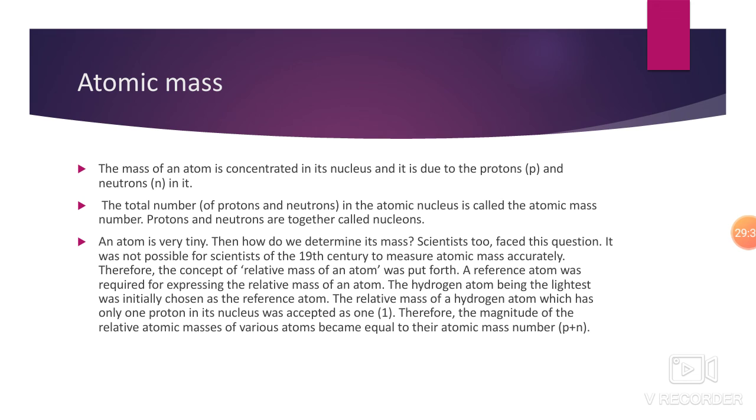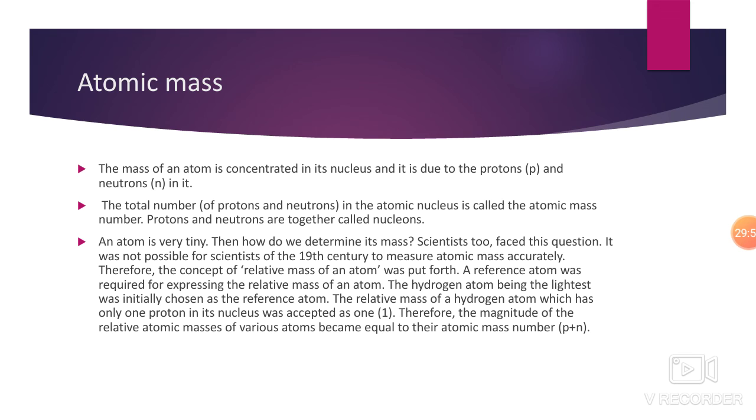So the relative mass of hydrogen was accepted as 1 because hydrogen has 1 electron and 1 proton. Therefore, the magnitude of the relative atomic mass of various atoms become available. So हम लोग को दूसरे atoms का relative मास इस हाइड्रोजन के साथ कंपेयर करके मिल जाता है. So that is the relative mass.